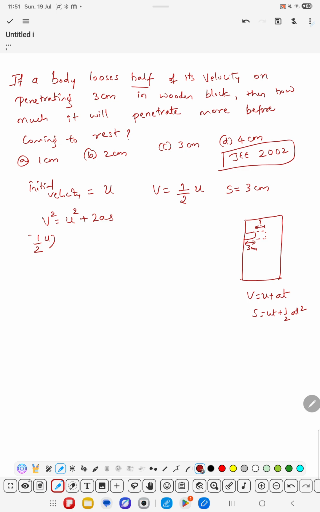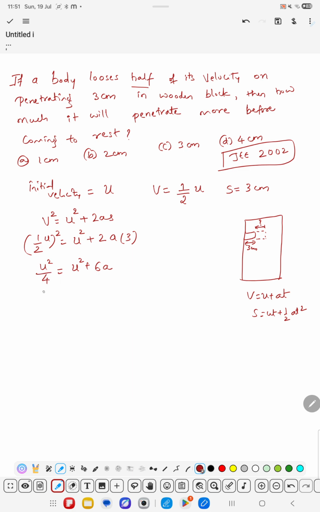So here first we need to calculate the acceleration of the object. V will be half of u, whole square, and the initial velocity squared is u square, plus 2 times acceleration, which we don't know, times the distance covered, 3 centimeters. The final answer is also in centimeters, so I will not convert into meters. Now this becomes u square divided by 4 equals u square plus 6a.